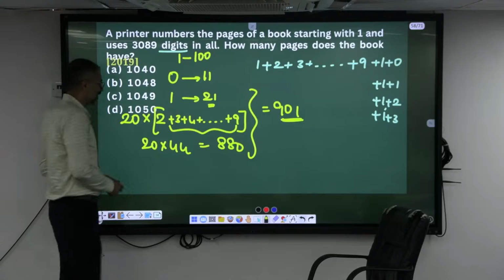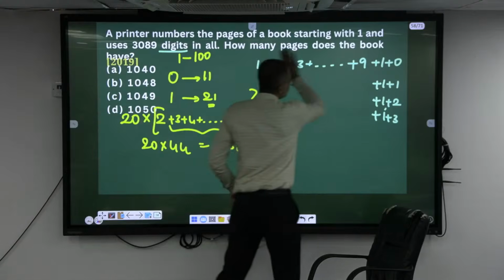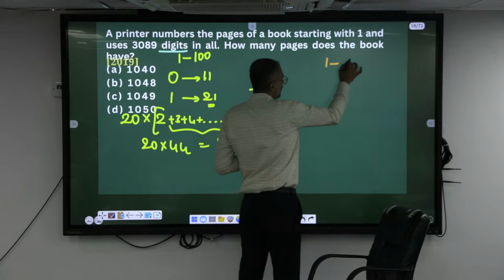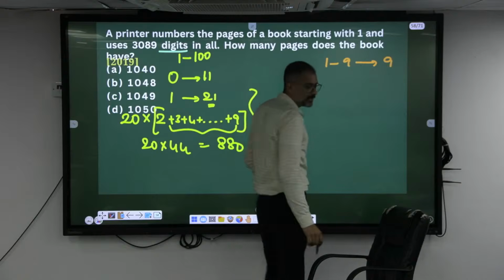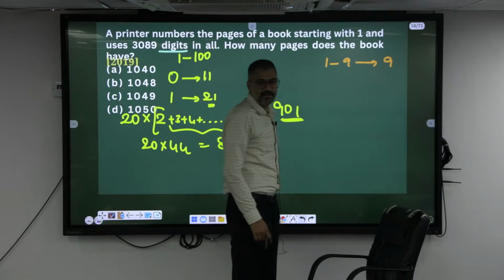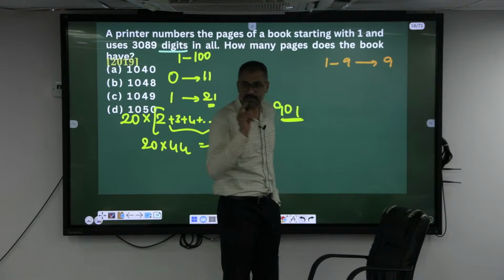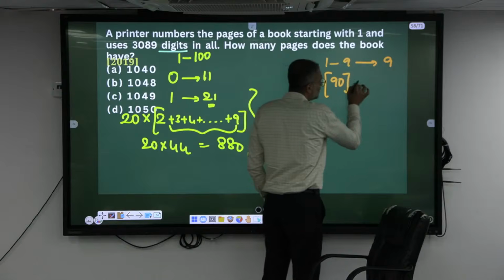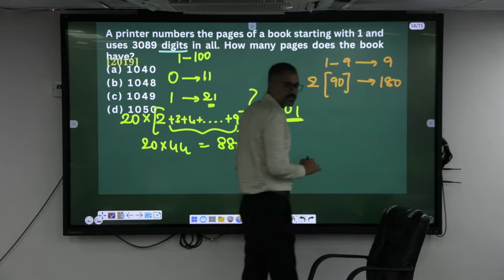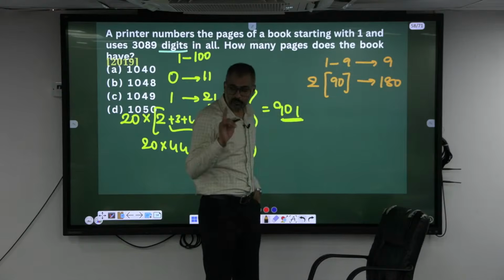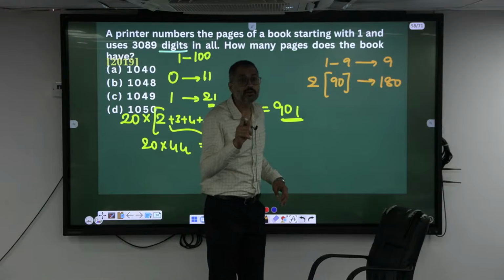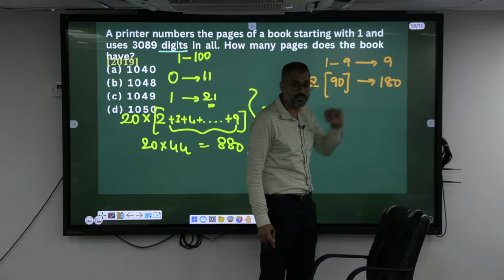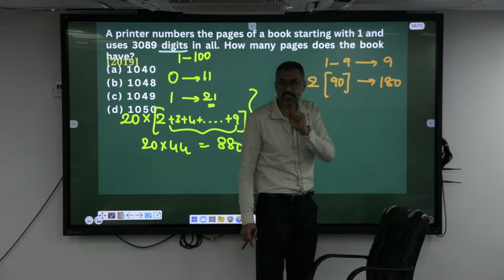Look here now. How many one digit numbers are there? 9, from 1 to 9. How many two digit numbers are there? 90. 9 one digit numbers are there, 2 digit numbers are 90. So totally how many digits does it become? 180. So from 1 to 99, how many digits are there? 189. If we include 100, 192 digits are there, right?